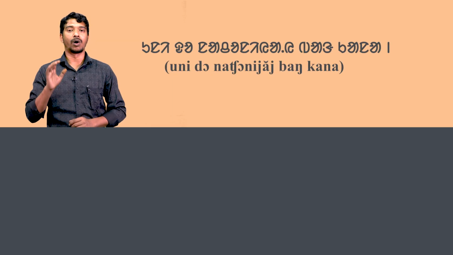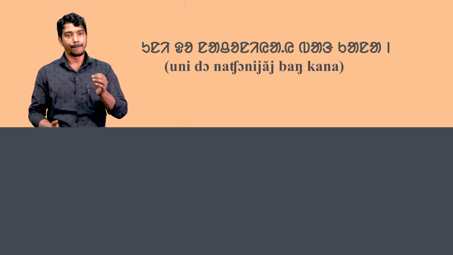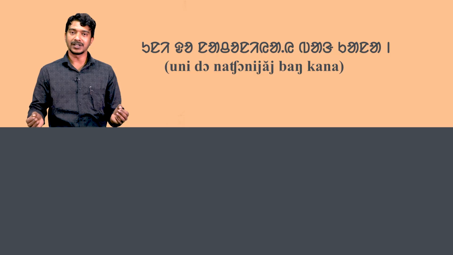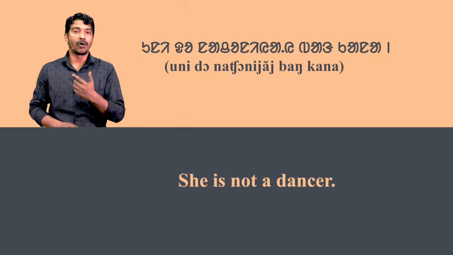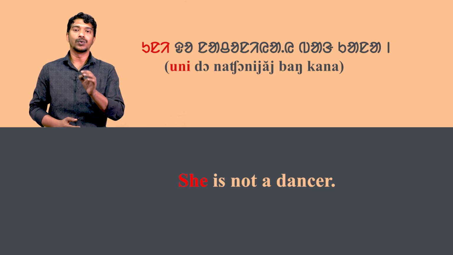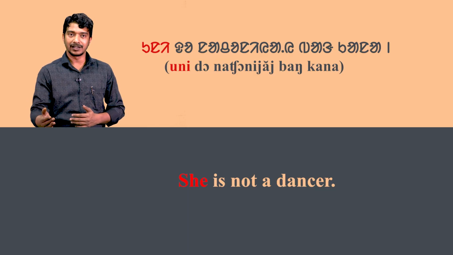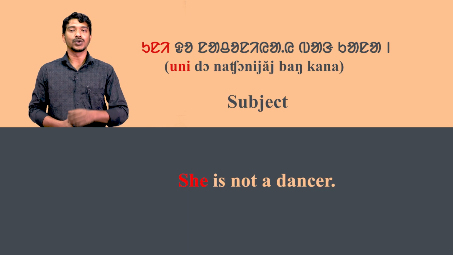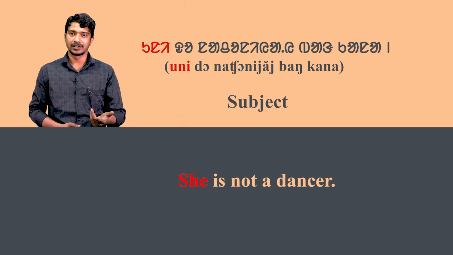In the fourth sentence, uni do nachoniyai bang kana means she is not a dancer. Here the word uni means she. In the sentence, uni is the subject.